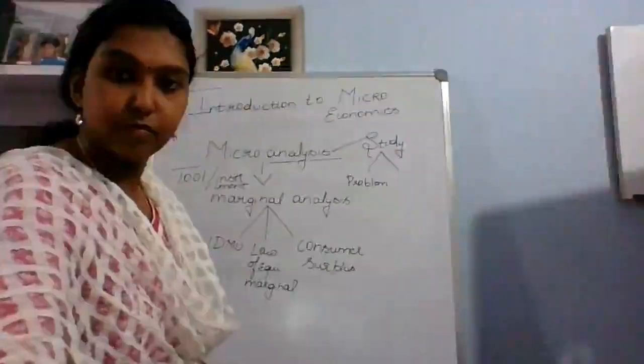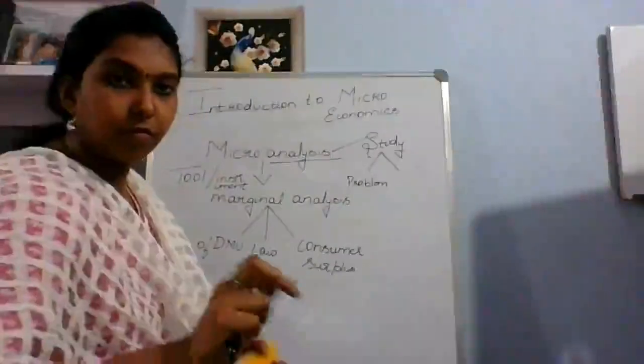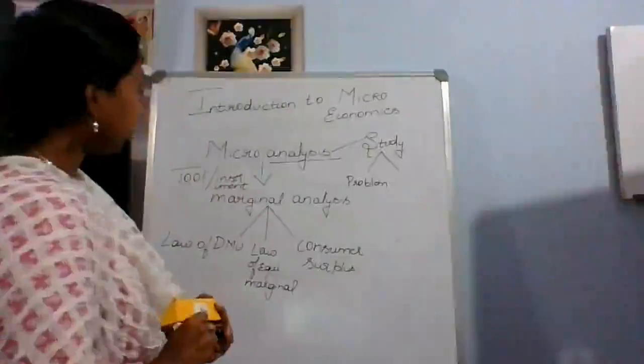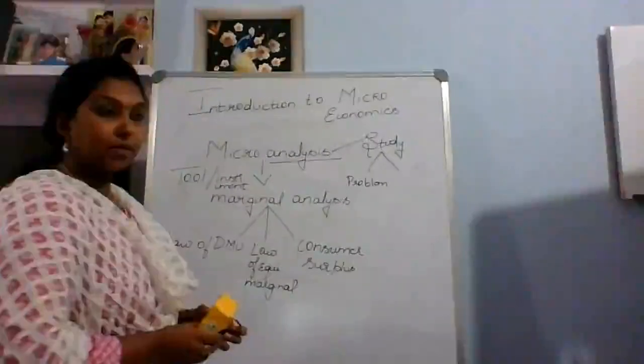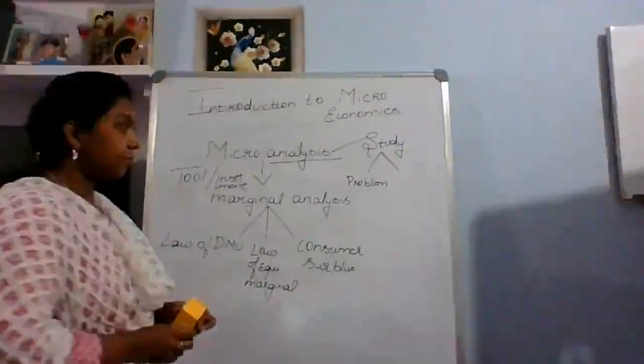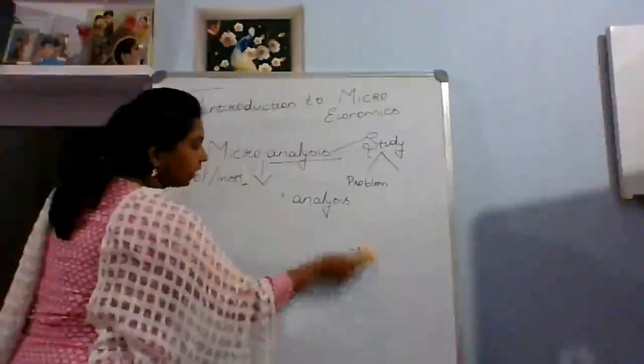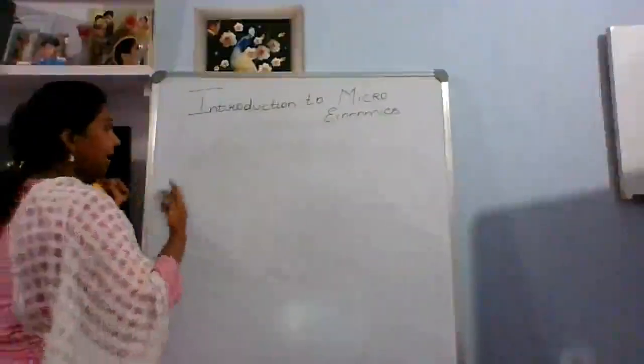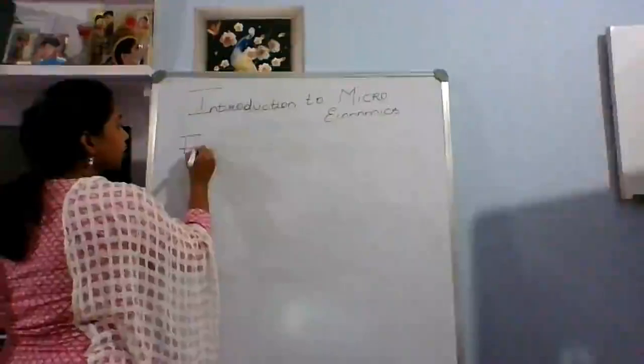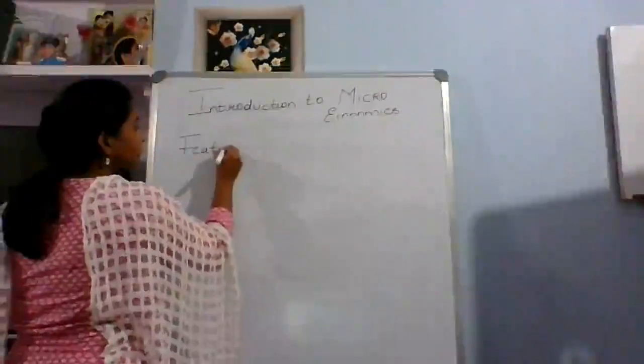After understanding the microeconomics meaning, or the introduction of it, let's move on to the features of microeconomics. What is the meaning of features? Features are the characteristics or the nature of the subject you are going to study.